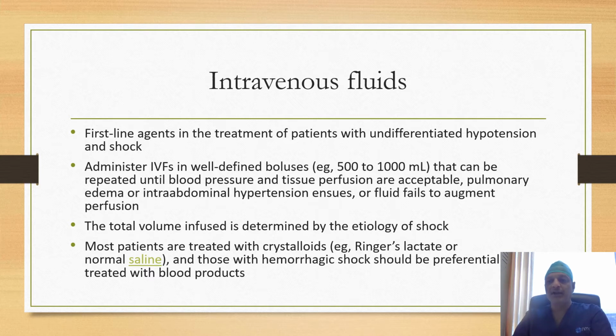That means if the patient has cardiogenic shock or right ventricular infarction or septic shock or hypovolemic shock, the requirement can be different. Most patients are treated with crystalloids, which include Ringer lactate or normal saline, but those with hemorrhagic shock should be preferentially treated with blood and blood products.